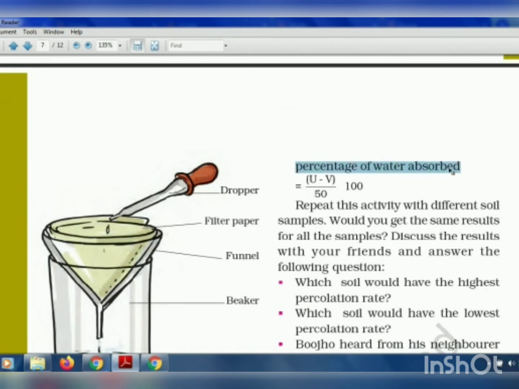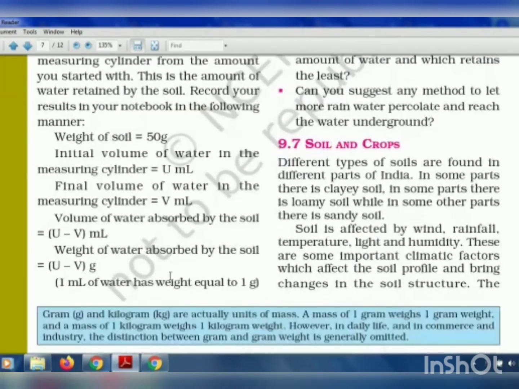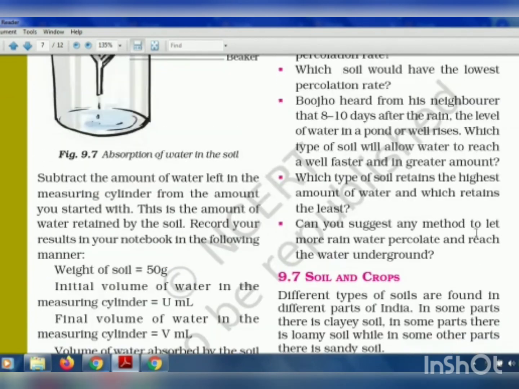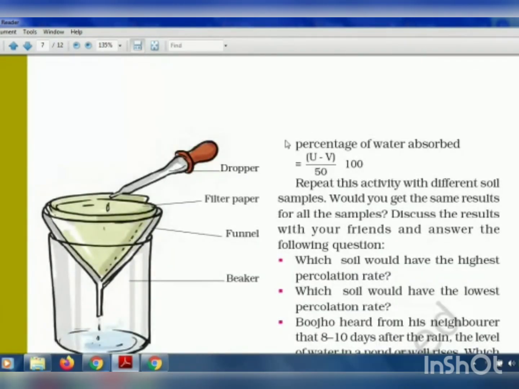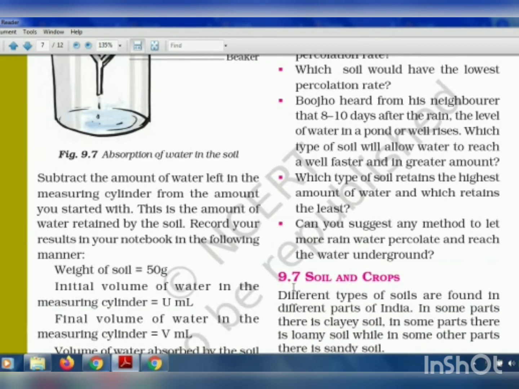Formulas are very important. So in the questions, values can be given, volume and the amount of soil taken, and you will be asked to calculate these values. This volume of water absorbed, weight of water absorbed, and percentage of water absorbed, and also the percolation rate. Such things can be asked in a question form. So you just have to use the formula and calculate the values.